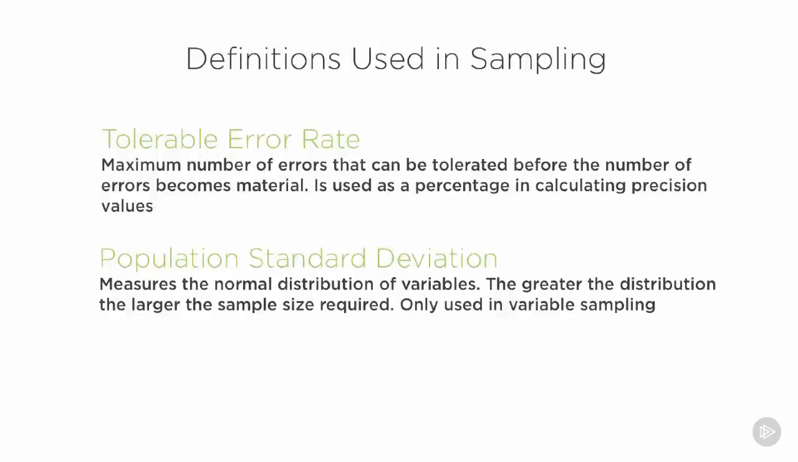We also have to understand how many errors would be tolerable. Well, how many times could I be wrong? And the tolerable error rate is really the maximum number of errors that could be tolerated before the number of errors becomes material. This, of course, is used as a percentage in calculating our precision values.